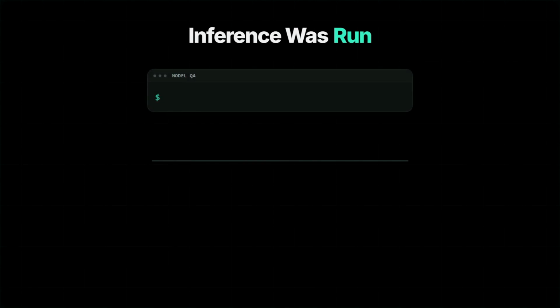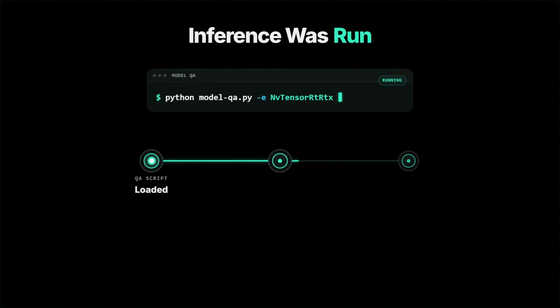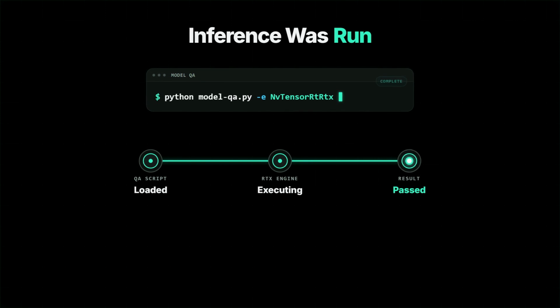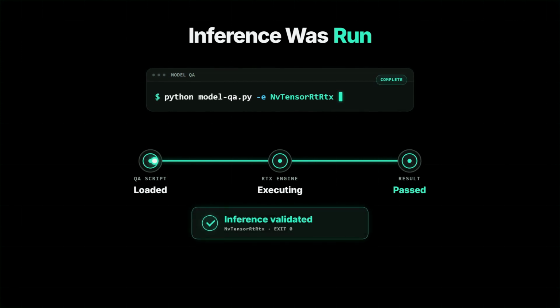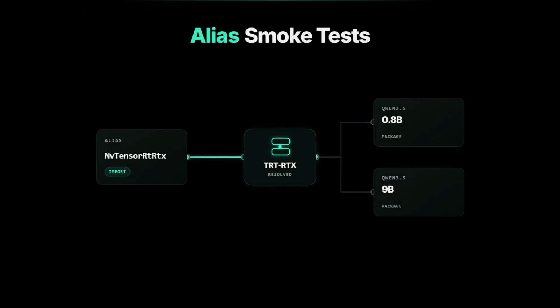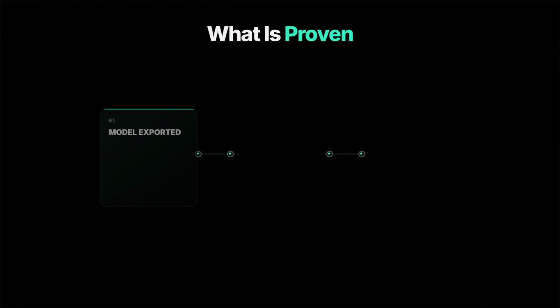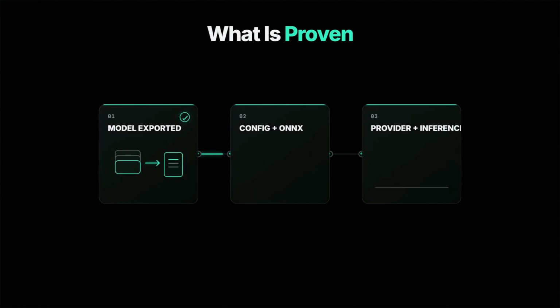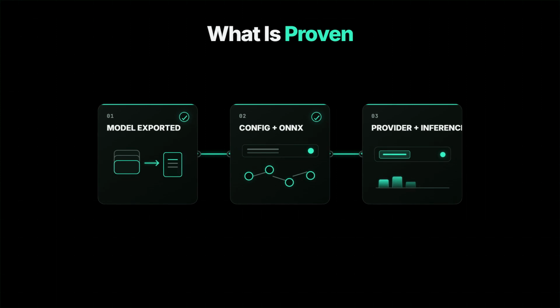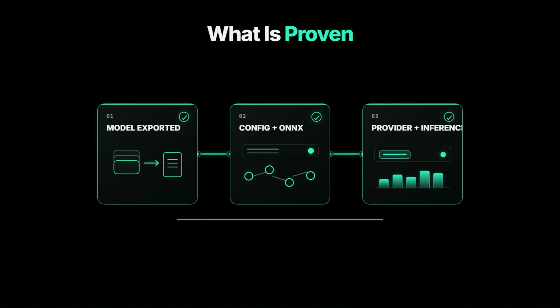This was not validated by export alone. The pull request says TensorRT RTX inference ran through model-qa.py using the NvTensorRtRtx execution provider option. The same provider alias was smoke tested on Qwen3.5 0.8B and 9B TensorRT RTX packages. That supports the alias wiring, while the MoE export target remains 35B-A3B. Taken together, the source records export, generated configuration checks, graph inspection, provider registration, and an inference run. That is meaningful implementation evidence for this specific route.